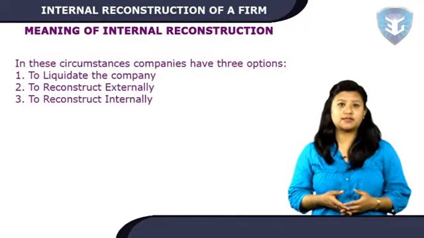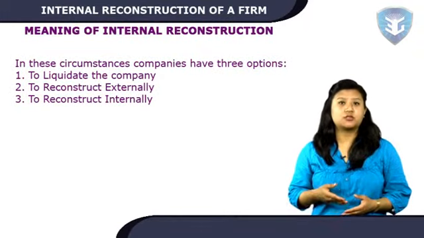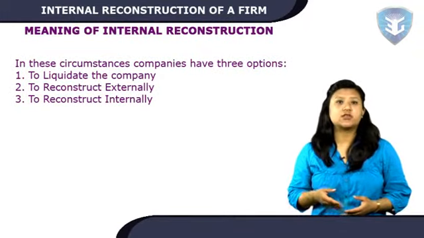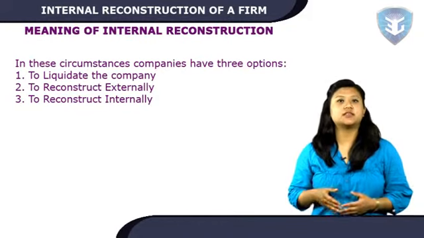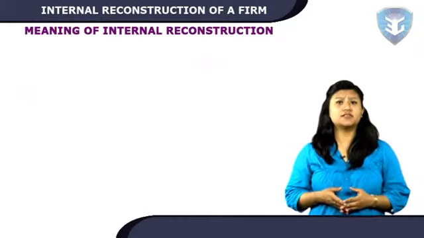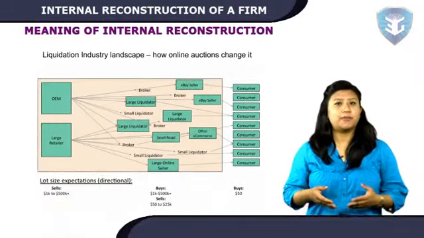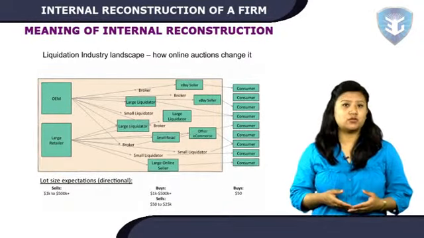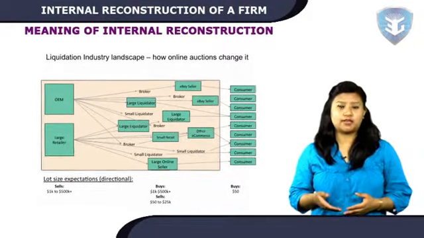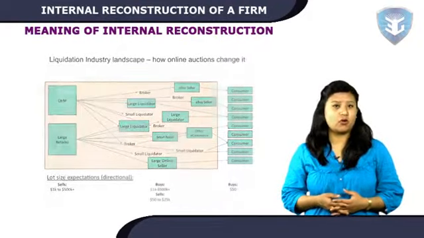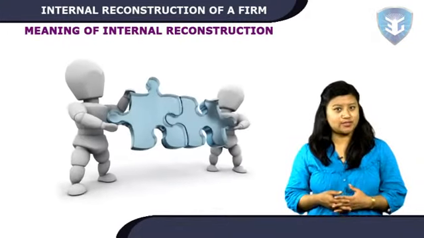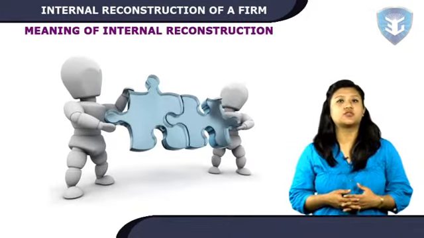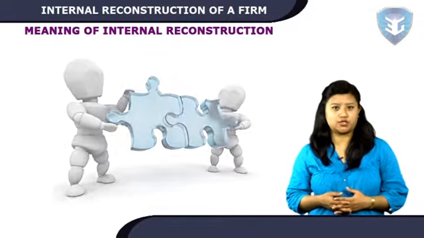In these circumstances, companies have three options: to liquidate the company, liquidation; to reconstruct externally, external reconstruction; to reconstruct internally, internal reconstruction. Internal reconstruction is an arrangement made by companies whereby the claims of shareholders, debenture holders, creditors and other liabilities are altered or reduced, so that the accumulated losses are written off, assets are valued at its fair value, and the balance sheet shows the true and fair view of the financial position.